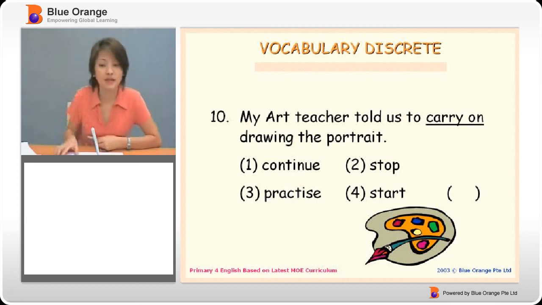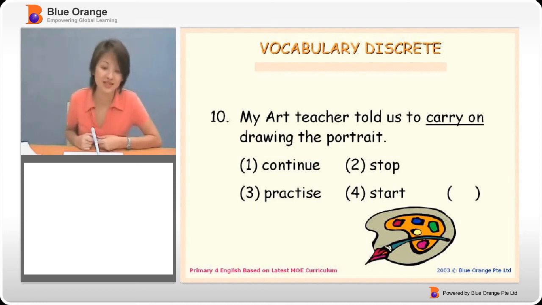Question 10. My art teacher told us to carry on drawing the portrait. The options are continue, stop, practice, start. What would be the best? To carry on tells us that we move on, we continue drawing the portrait. But let's look at 2, 3, and 4, although we know that option 1 is the correct answer. Number 2, to stop. Stop and carry on are totally opposites. Okay, to stop is to no longer move. If your art teacher tells you to stop drawing the portrait, you will not continue. You will not carry on.